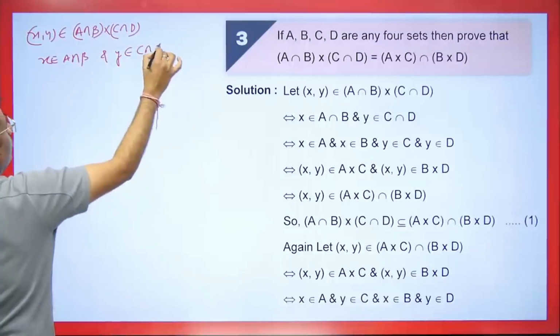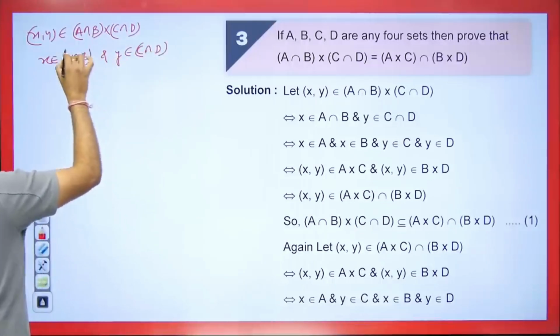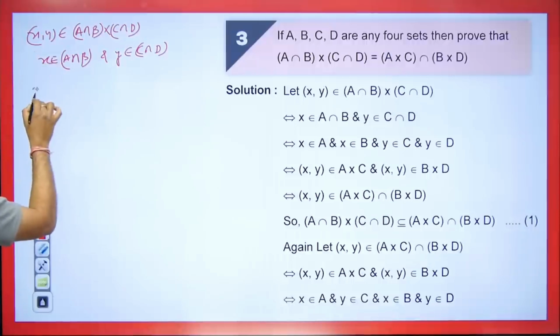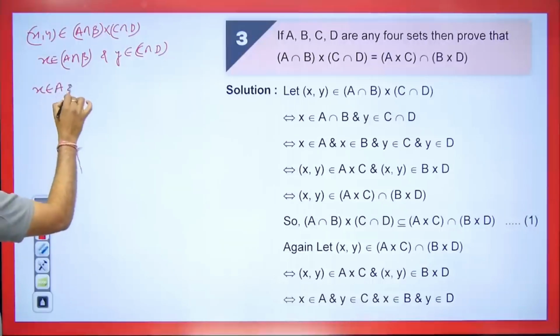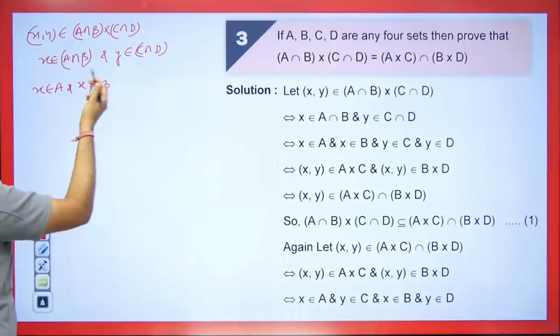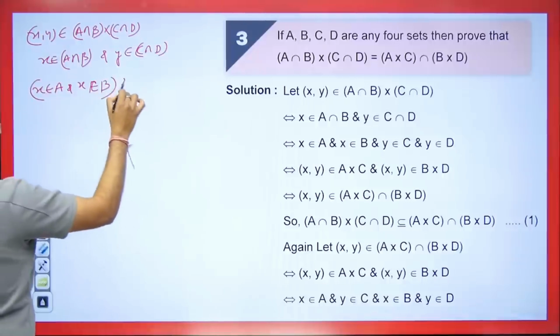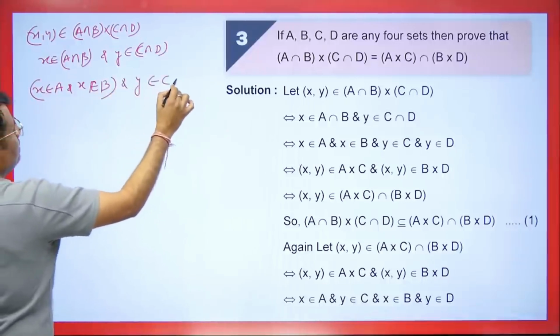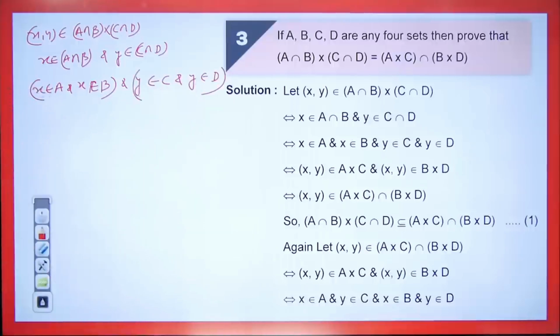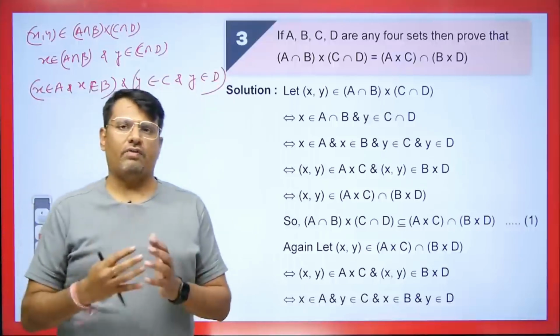Tell me, is it clear or not? You need to keep this in mind. This will go into the intersection. Now, since it's going into the intersection of both, this means x will also go into A and also into B, right? Tell me, is it clear whether you understood or not? It's going into the intersection. And what will come here? y will also go into C and also into D, right? This is necessary for you to understand. If you understand this, then the question will be understood quickly.